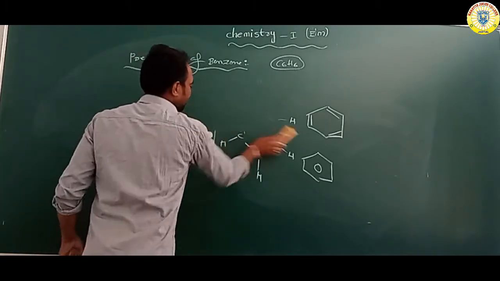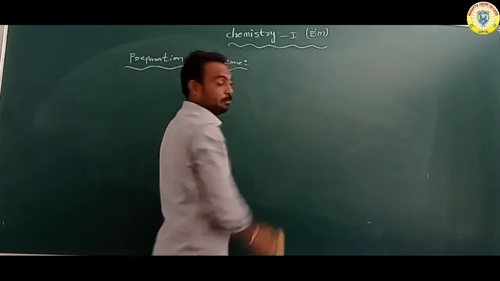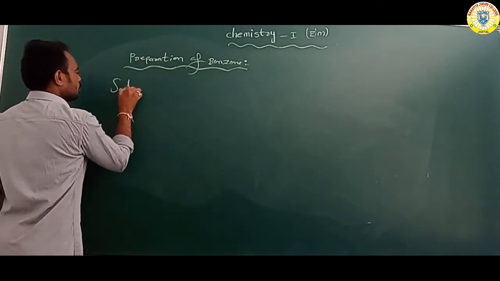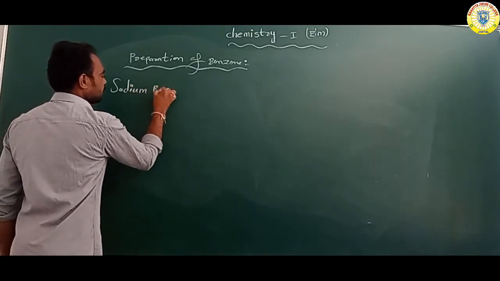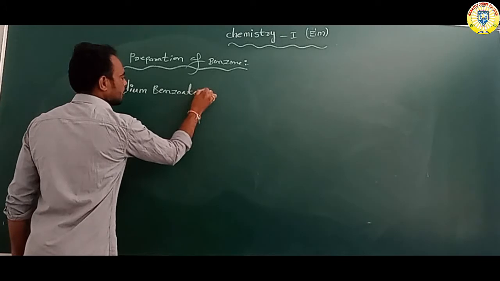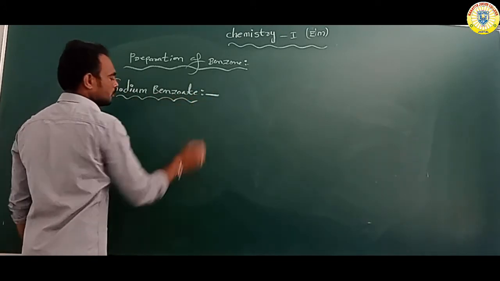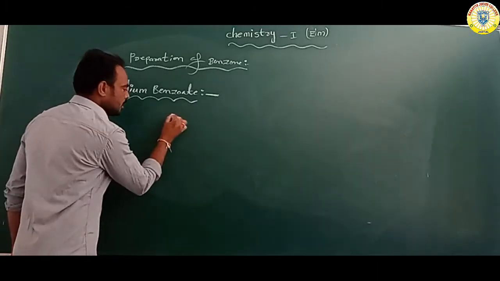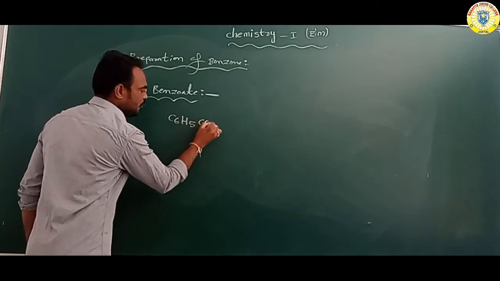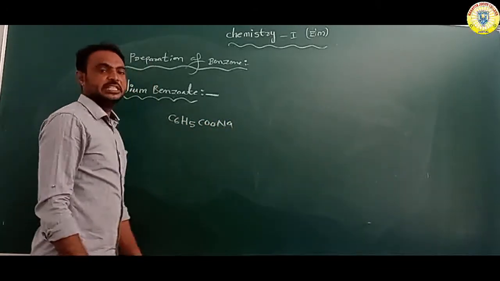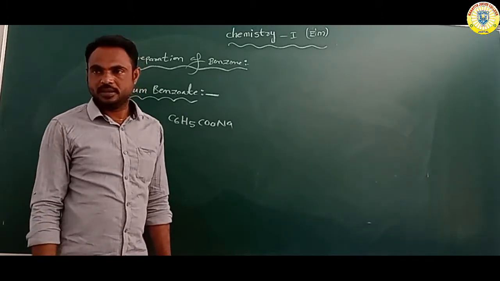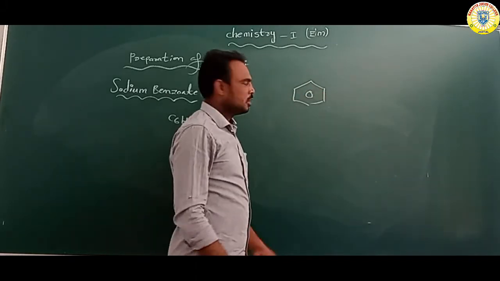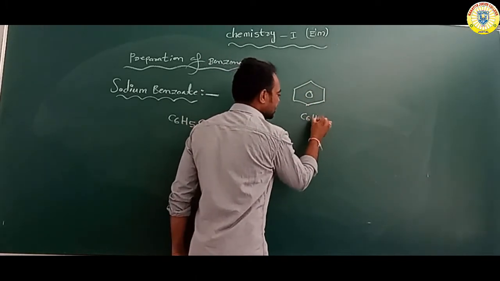From the first preparation, from sodium benzoate. So what is the formula of sodium benzoate? C6H5COONa. Suppose it is a benzene. It is a benzene, so this formula is C6H6.